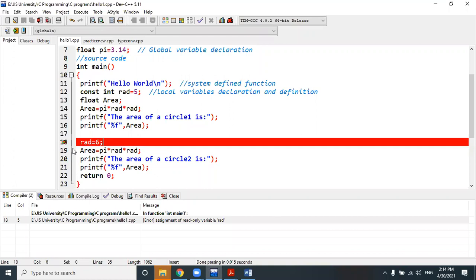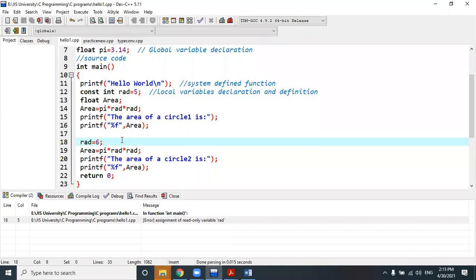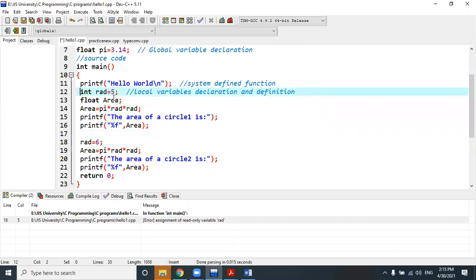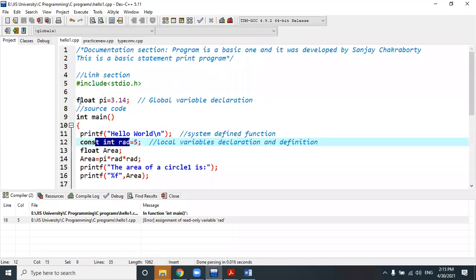Because you are declaring the radius as 5 everywhere, if you make it 6 here it will give an error. Exactly, that depends on me. Suppose I want to calculate the area of multiple circles with different radius, obviously I am not going to make this one a constant. Why would I make it constant? Understood? Or you can define, suppose this is constant rad1, this is constant rad2. It is your choice. So each and every variable is different and they are constant with respect to each other. The same job will be done here.